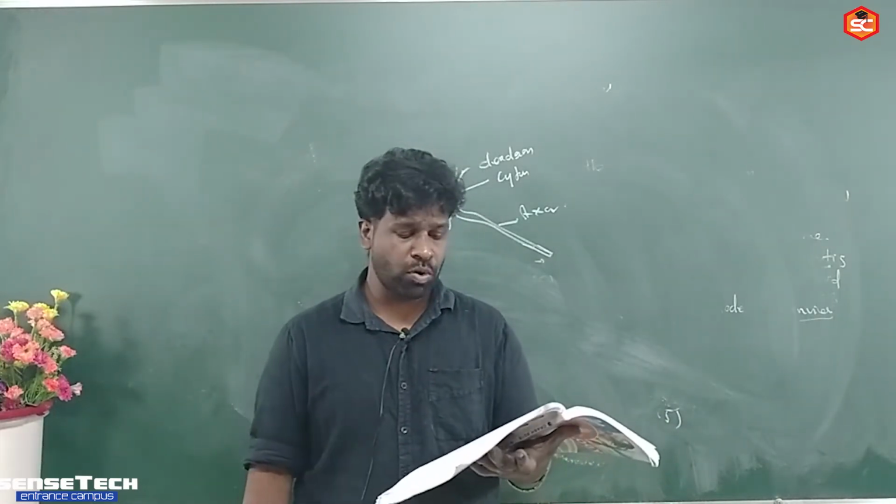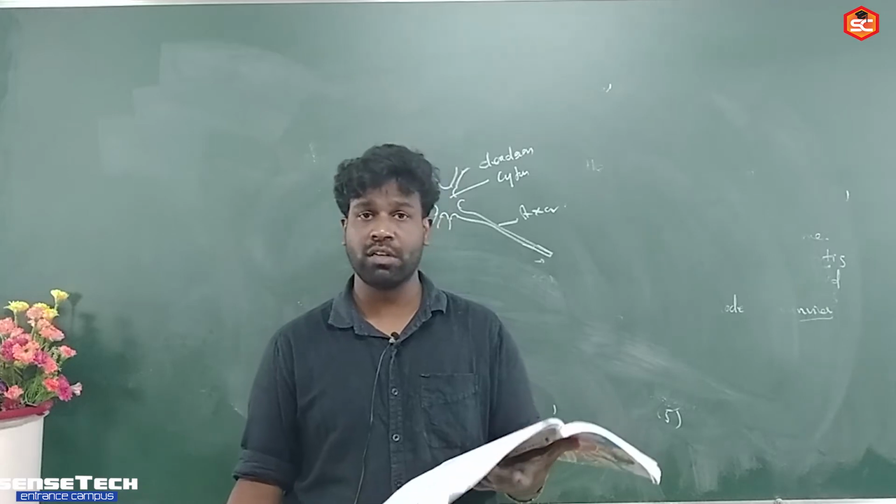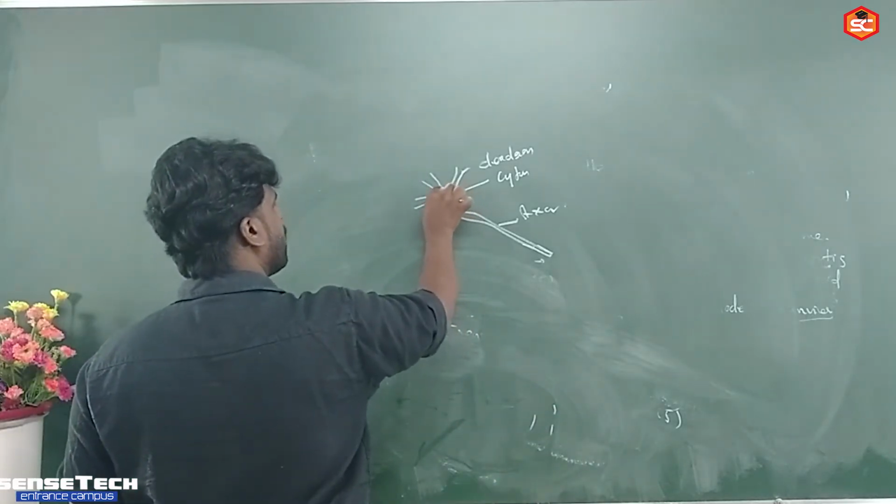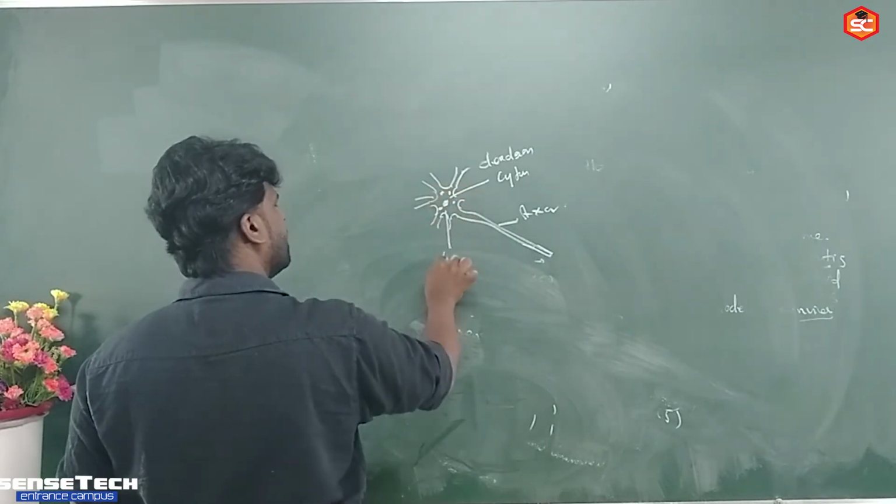Then Nissel's bodies are the characteristics of cell organelles of neuron. In neuron, the cytoplasm contains specialized cell organelle called as Nissel's granule.